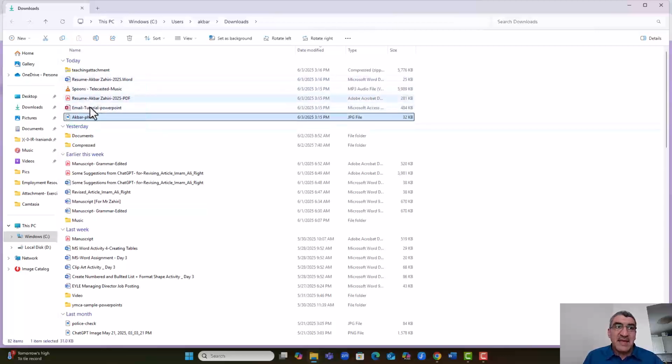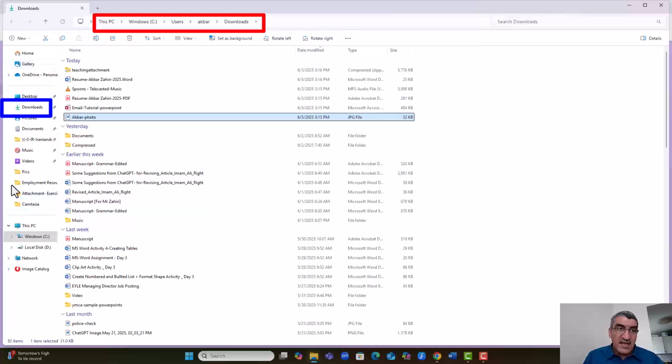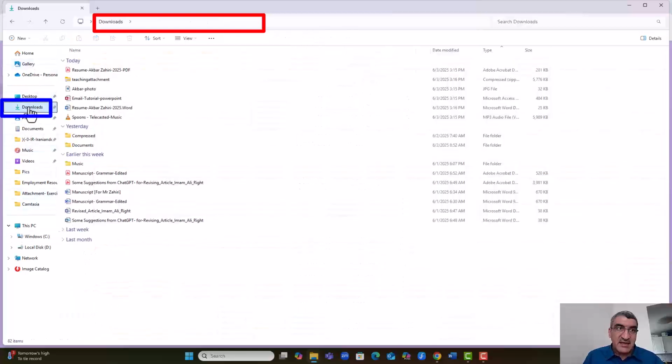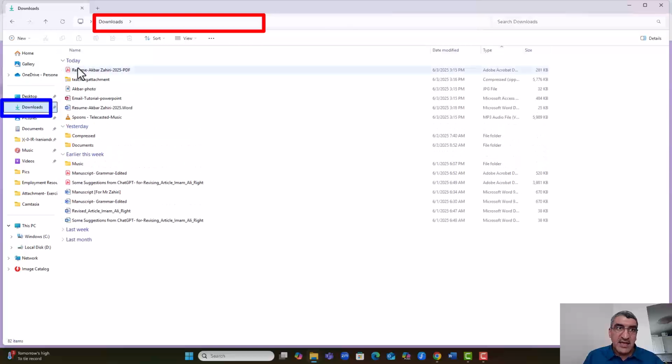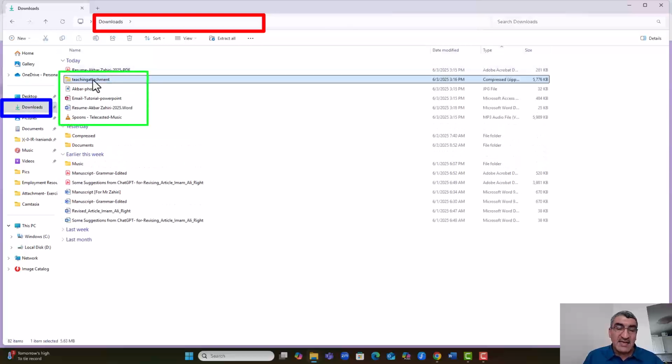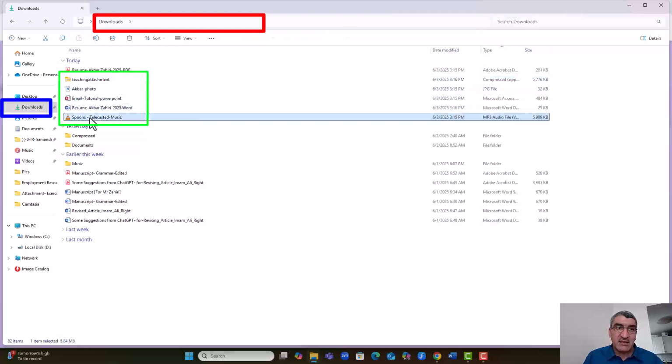It is downloaded. Pay attention. It is exactly downloaded in this address. Downloads. You see, downloads. Where on the left corner, if you check, you have, for example, your desktop, your picture. It is here. Download. You see, and it is today. You see here. It is for yesterday, my files. I don't want to show you my yesterday files downloaded. This is today. This is the resume. This is the old file. As I mentioned, all of them here as a zip file. I don't want it. I'm not going to talk about it. And this is the picture and other files.